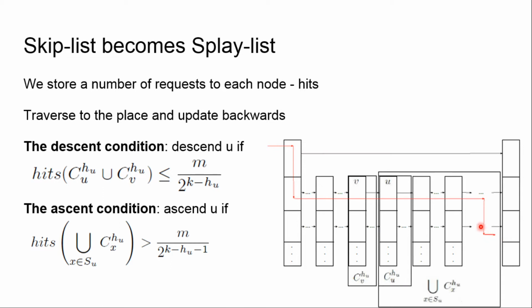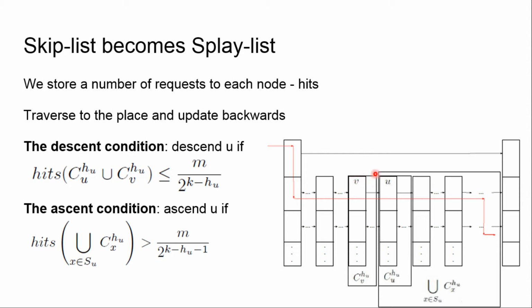Then on the path backward, on the same path as we came forward, we check two balancing conditions: the descent condition and the ascent condition. What is the descent condition? The descent condition checks two neighbors on a level and checks whether the number of requests to their subtrees is small or not. So what is the subtree in the skip list or in this Splay-List?